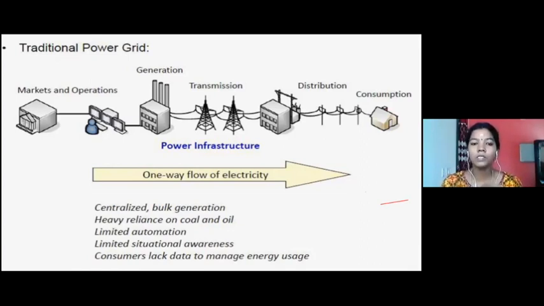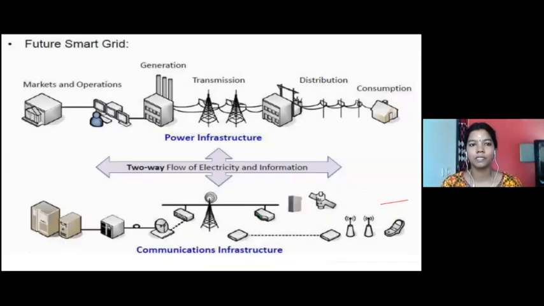So somehow, instead of one-way flow of electricity, we need to go for the two-way flow of electricity. With this two-way flow, you should have the flow of information also. The consumer should know about the generation, and the generation side also should know about the consumers. Right? So this two-way flow of information can happen when we try to bring AMI into the picture. This communication infrastructure is essential in the electrical grid to bring about more smartness.